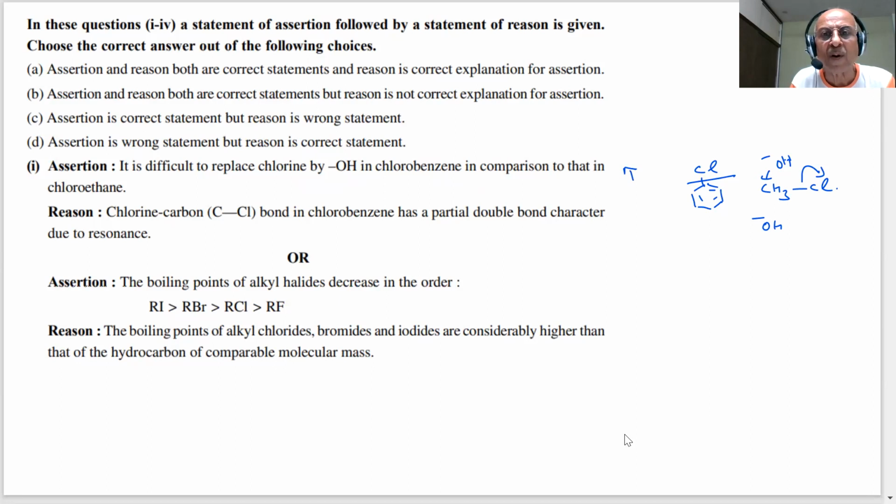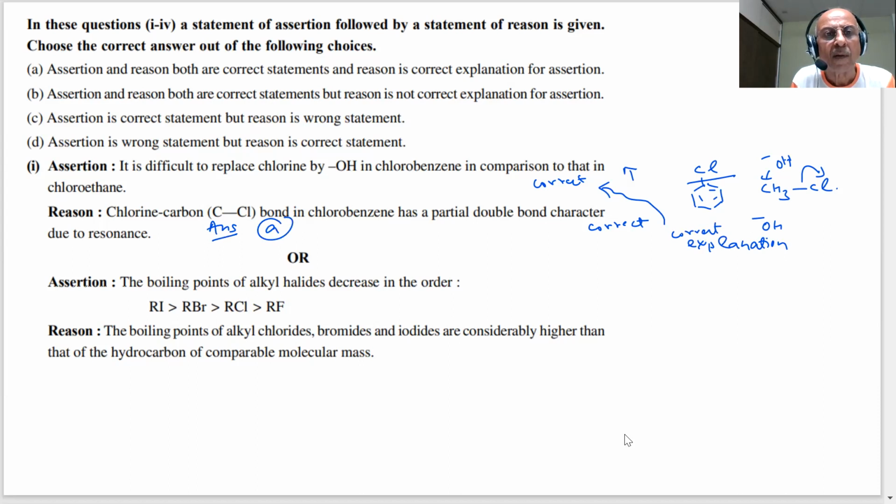Reason: the chlorine-carbon bond has partial double bond character due to resonance. That is also correct. Both are correct, students. Then is the reason the correct explanation for the assertion? Yes, sir, it is the correct explanation, students. Very important question. Therefore, our answer to this will be A.